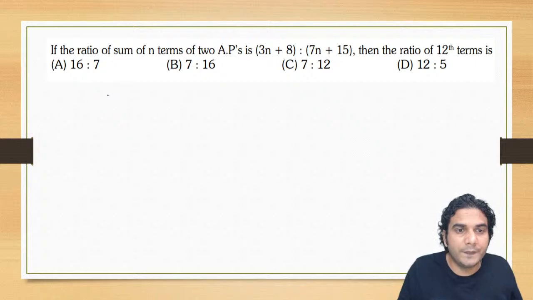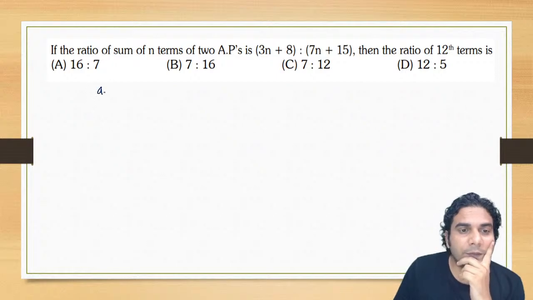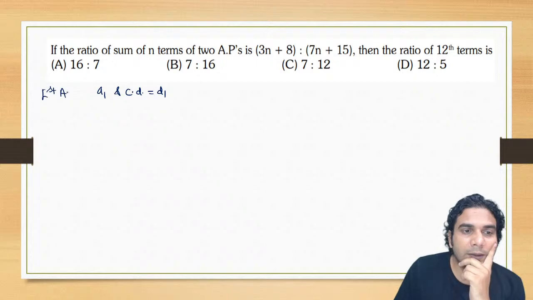See, assume the first term of the first AP is A1 and let's take the common difference as D1. Similarly, for the second AP, take the first term as B1 and common difference as D2.